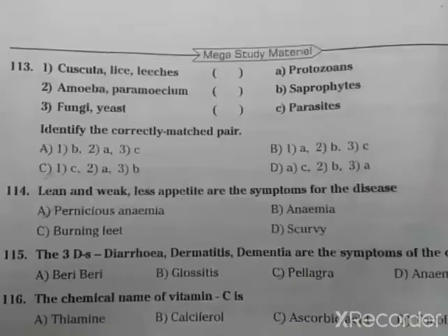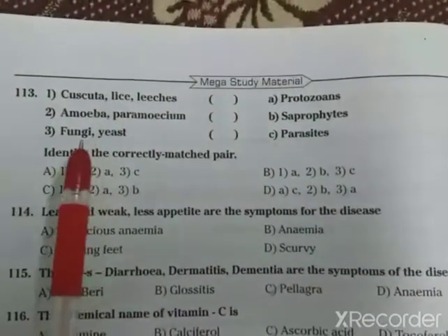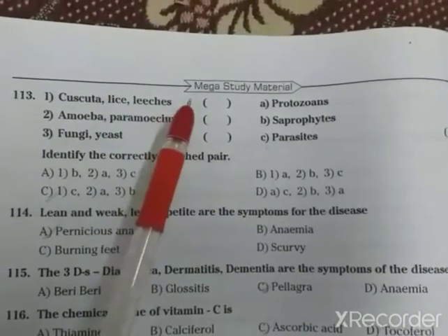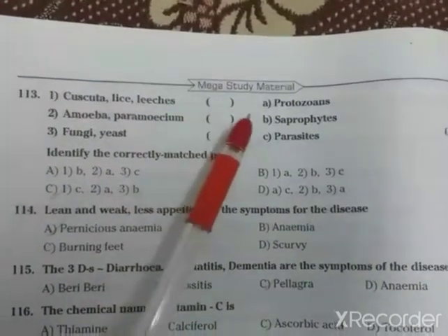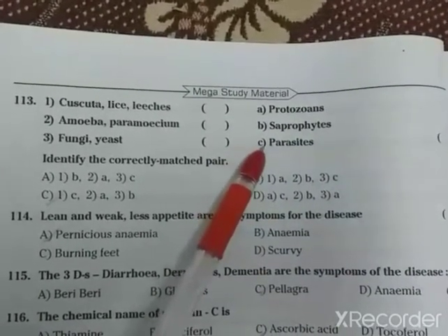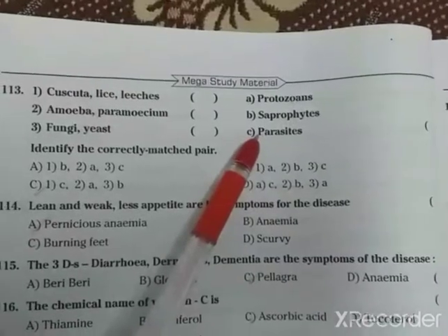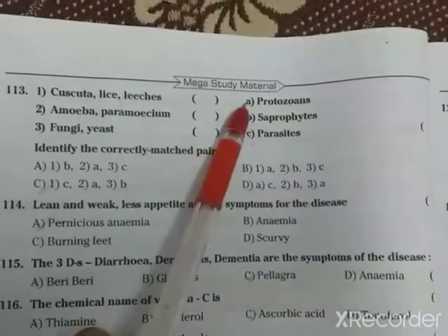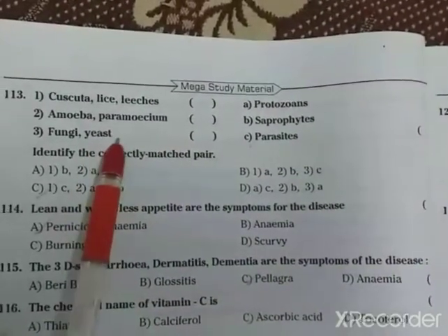Okay. Let us see matching. Cuscuta, lice, leeches. These all are protozoans, saprophytes or parasites. We need to identify. These all are parasites. These all live on other living organisms. Amoeba, paramecium. These both are protozoans. Fungi and yeast.